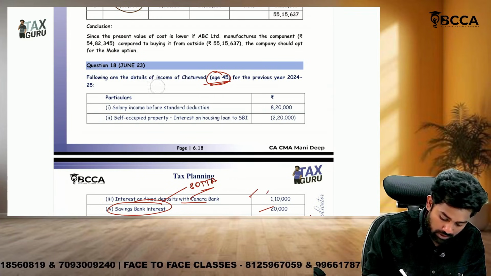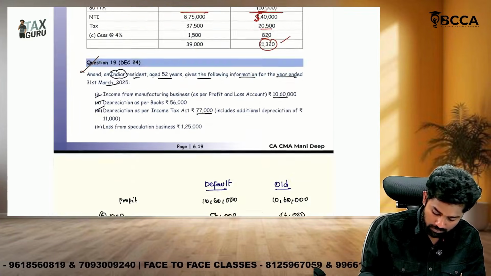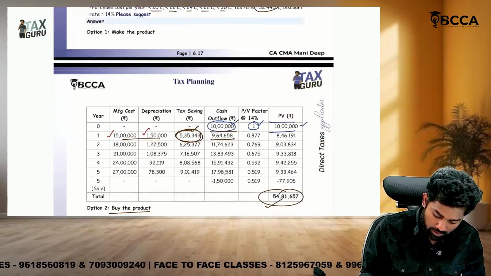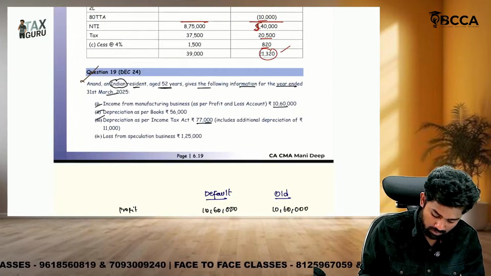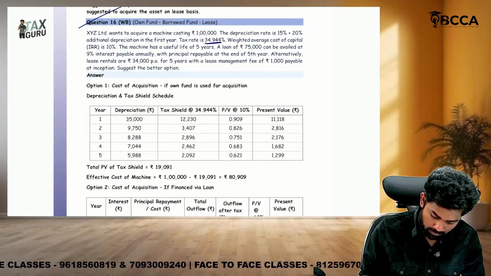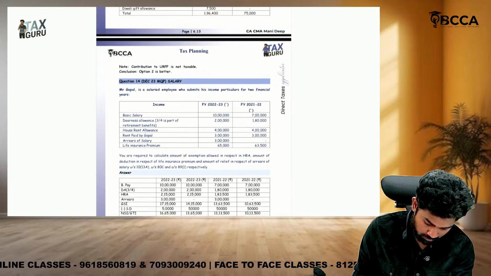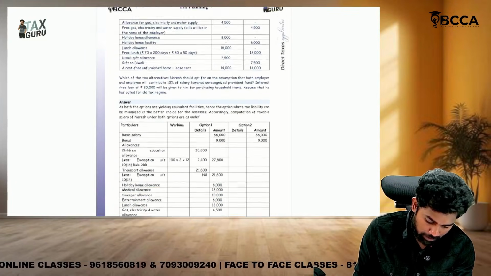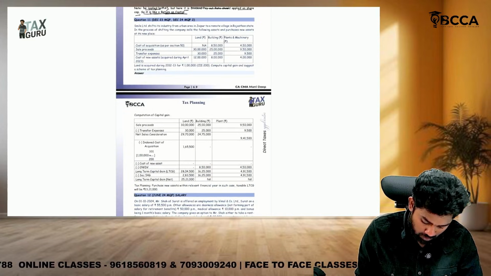Which attempt question is this, sir? June 2023. We discussed December 24 and now we are moving on to the next one. That might have been a repeated kind of question, that's why it was not included.